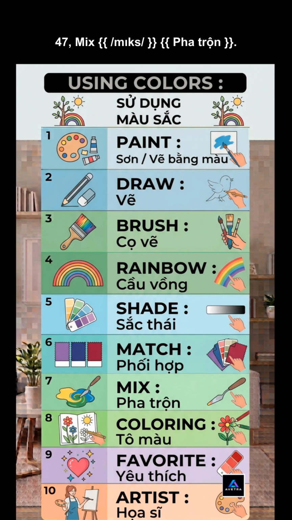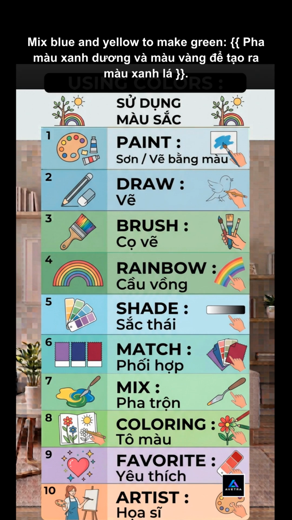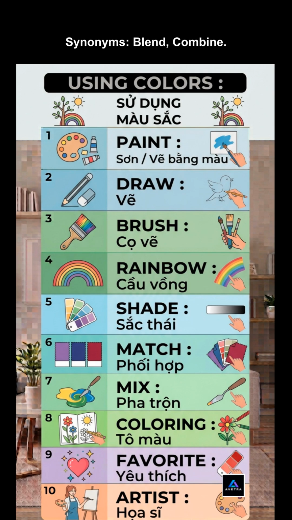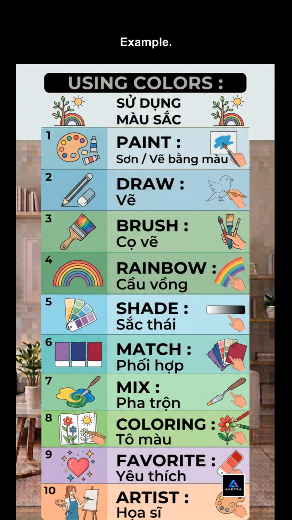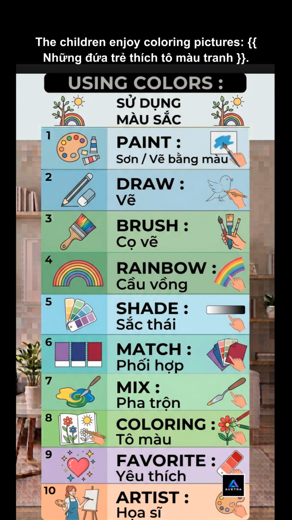47. Mix. Meaning, to combine two or more colors. Example: mix blue and yellow to make green. Synonyms: blend, combine. Antonyms: separate. 48. Coloring. Meaning, the activity of filling pictures with colors. Example: the children enjoy coloring pictures.